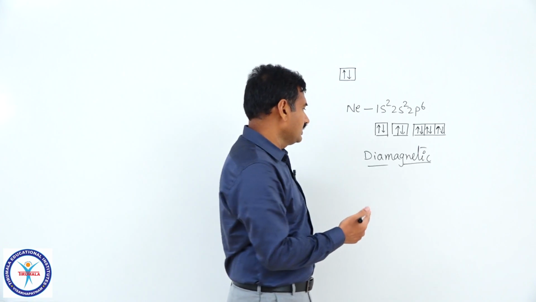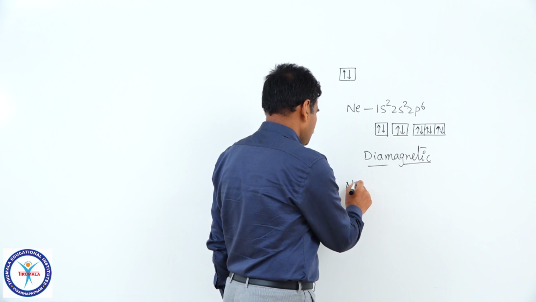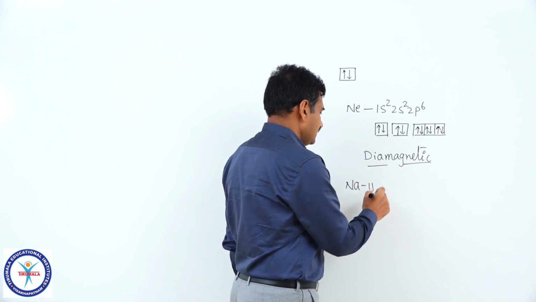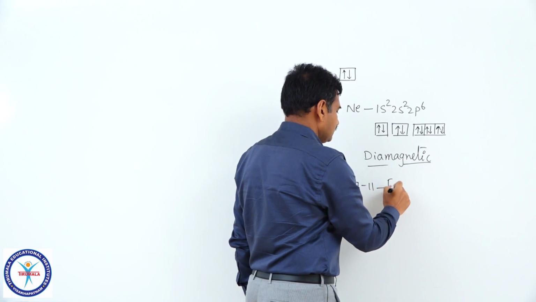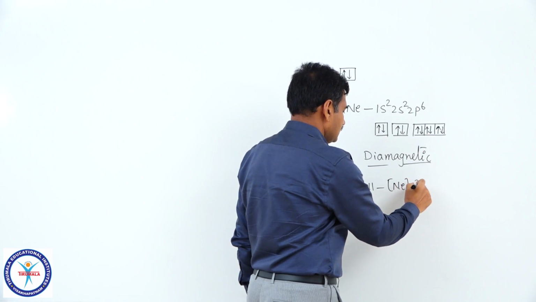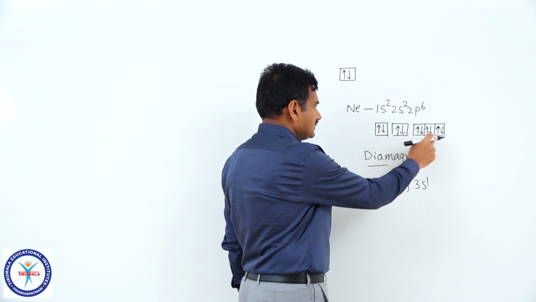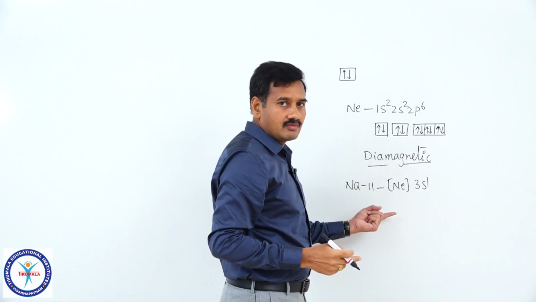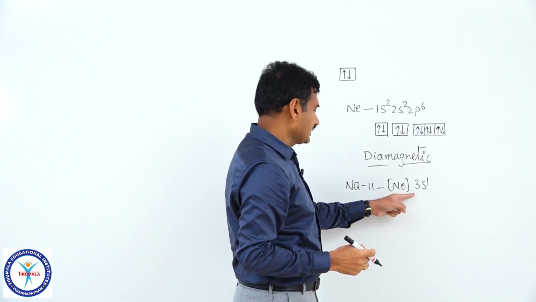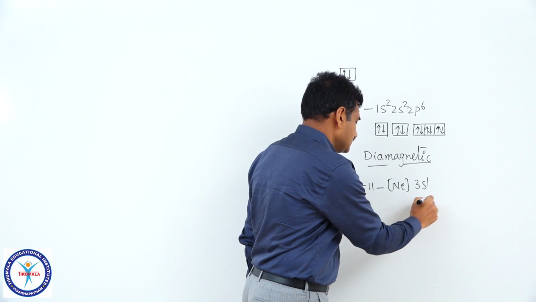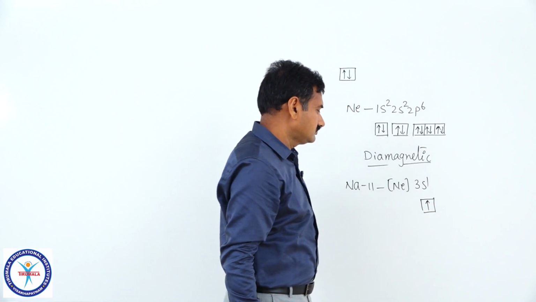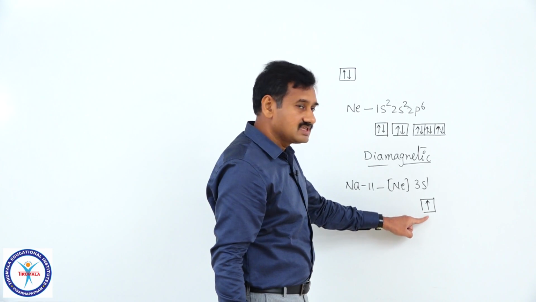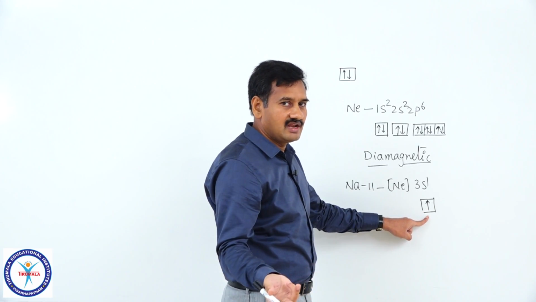For example, sodium, atomic number 11, electronic configuration is 1s2, 2s2, 2p6, 3s1, that is neon 3s1. For the first 10 electrons, no resulting magnetic moment is left over, but for the 11th electron of sodium, which is present in the 3s orbital, the magnetic moment is not cancelled by any other electron.